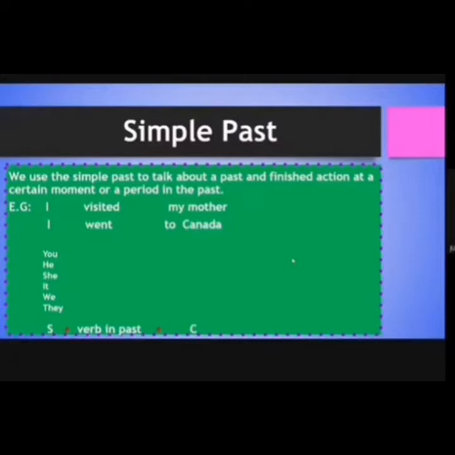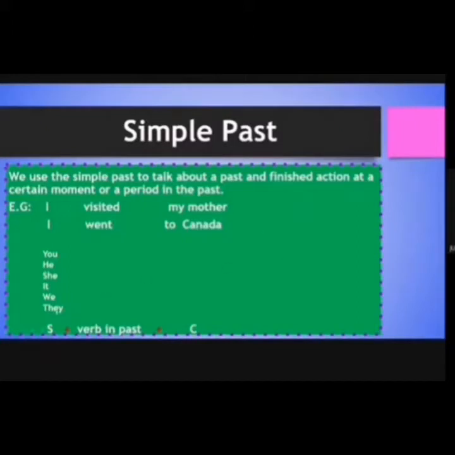Another is I went to Canada and it's the same. You can use all subjects in this sentence. For example, I went to Canada, you went to Canada, he went to Canada, she went to Canada, it went to Canada, we went to Canada, they went to Canada, ok? En la segunda oración es lo mismo, tú puedes usar todos los sujetos con la misma oración. Yo fui a Canadá, tú fuiste a Canadá, él fue a Canadá, ella fue a Canadá, eso fue a Canadá, nosotros fuimos a Canadá, ellos fueron a Canadá, ok?